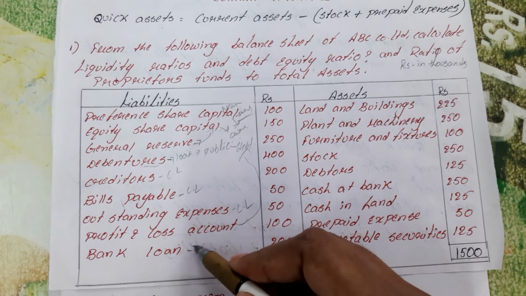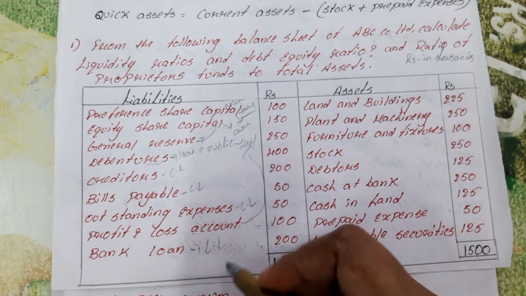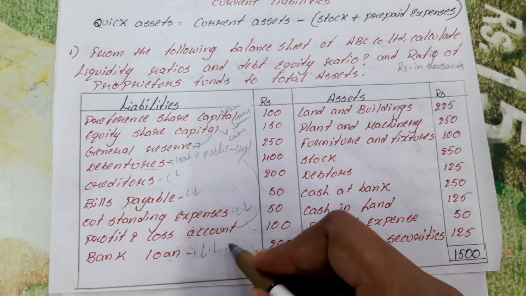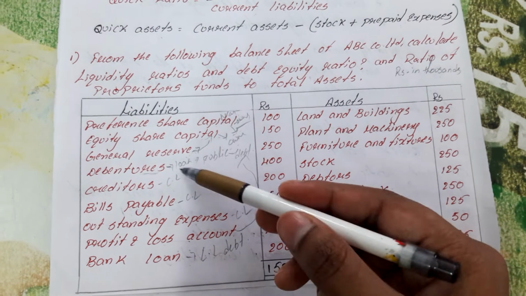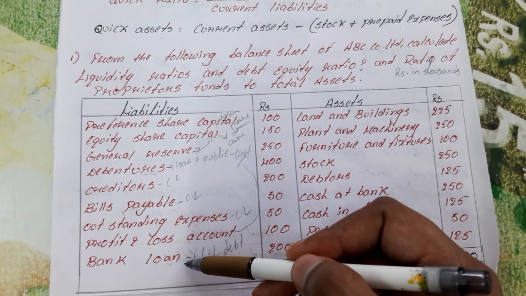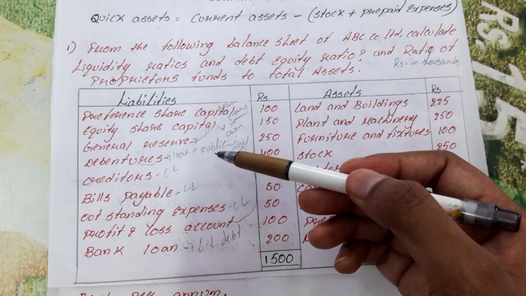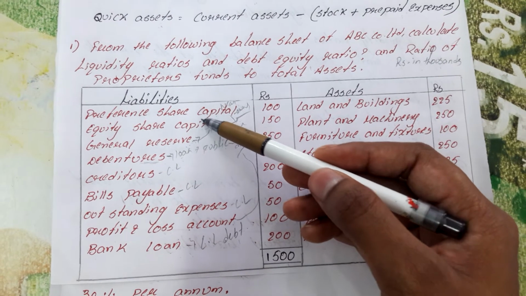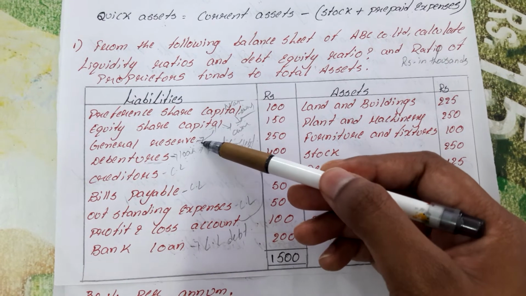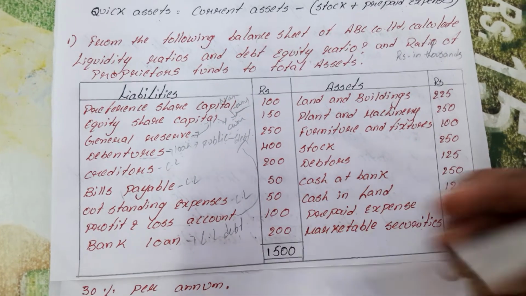Bank loan will always be a long term liability. So this is called a debt. According to the problem, how many debts do we have? Debentures and the long term bank loan. Next we have the insiders' funds, nothing but preference share capital, equity share capital, general reserves and profit and loss account.